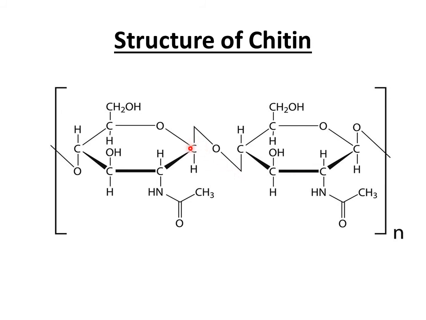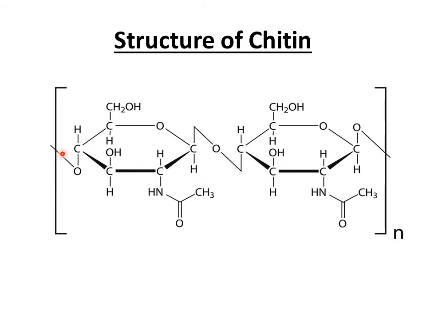Why? Because this is carbon number 1 and this is carbon number 4, which are participating in bond formation. One of the hydroxyl groups at this carbon is present above the plane of the ring, and the other is present below the plane of the ring, so the resultant bond is zigzag shaped. That is why it is known as a beta glycosidic bond, and specifically a beta 1,4 glycosidic bond.